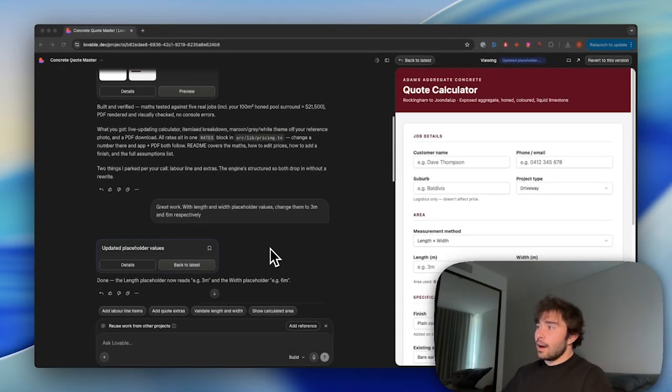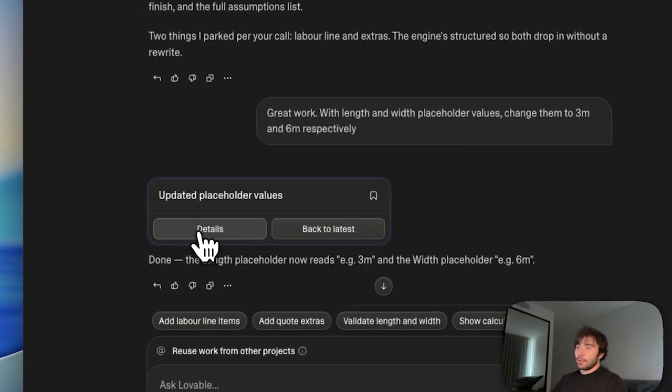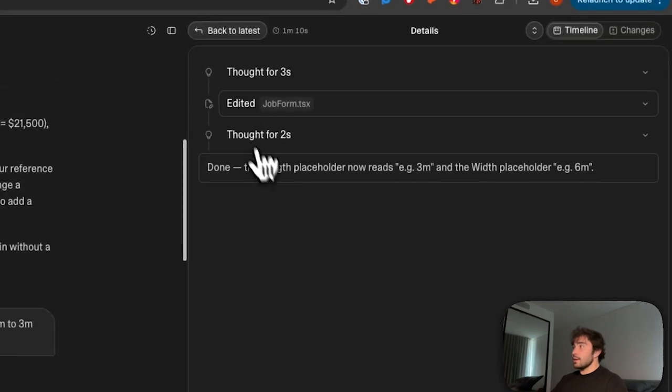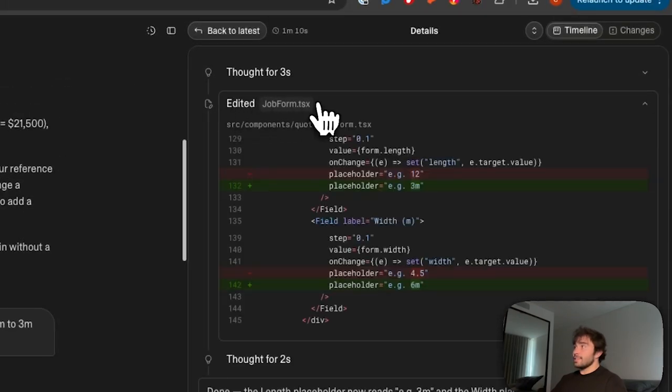So let's say I want to check the changes, because that's something we talked about in the slideshow. But for Lovable, I can go here, press details. I can see the file it's edited, and then again I can do some cross checking and see how it's changed the placeholder values.